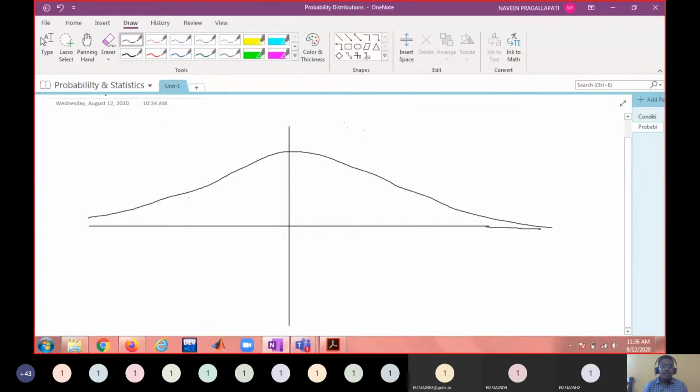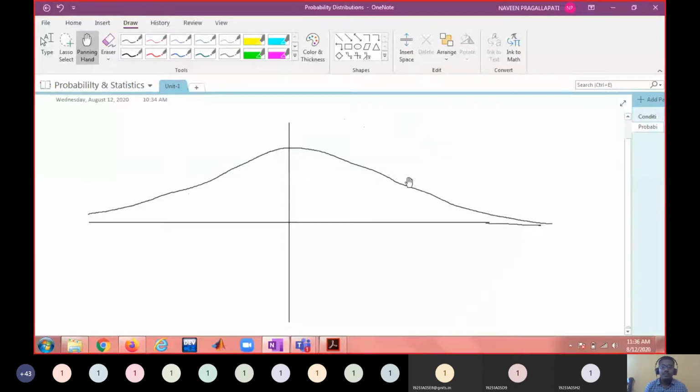So what is the probability that the random variable takes a value in between A and B?